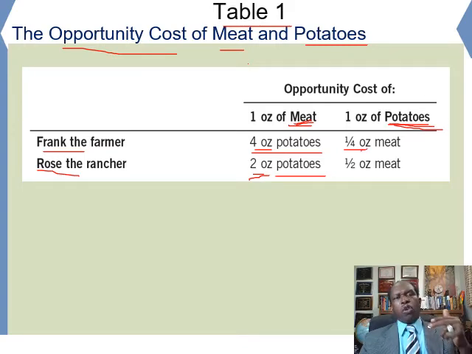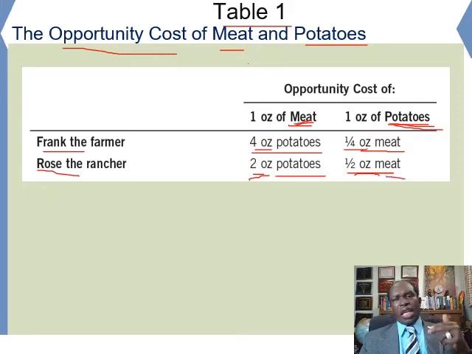Therefore, anytime Frank is producing potato, Frank has to forgo one fourth of an ounce of meat in order to produce 1 ounce of potato. For Rose, it takes 10 minutes to produce 1 ounce of potato and 20 minutes to produce 1 ounce of meat. And 10 divided by 20 equals half. So therefore, anytime Rose is producing potato, she has to forgo or give up half an ounce of meat.